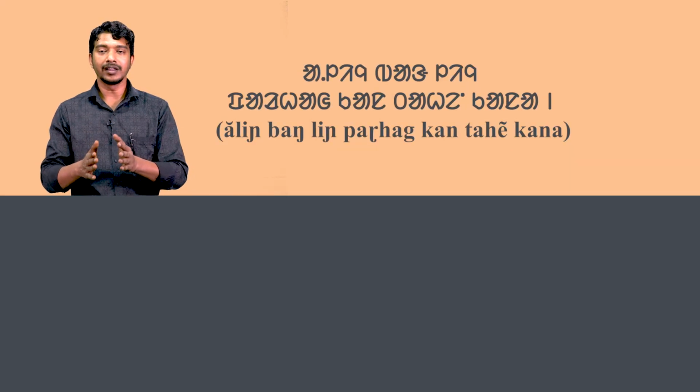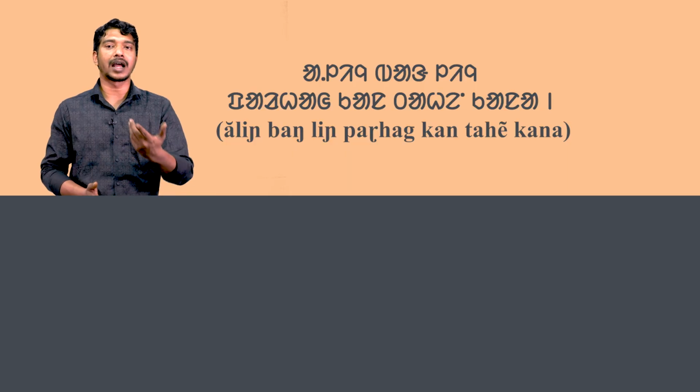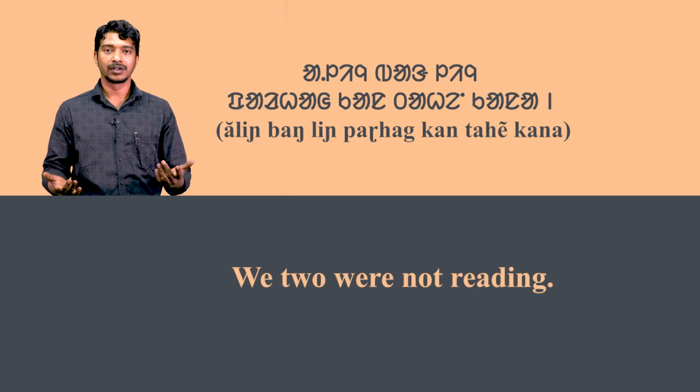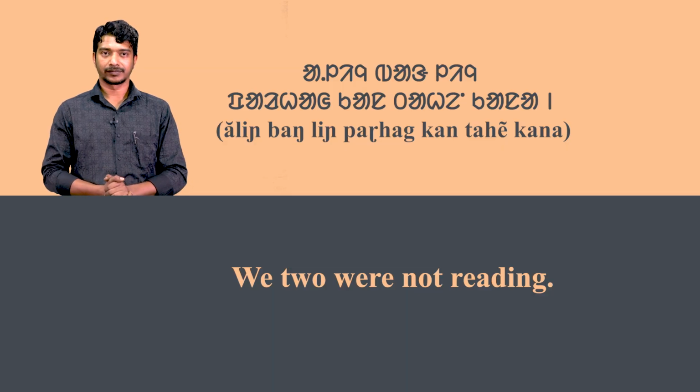Before concluding our lessons, we will discuss the negative sentence pattern with the auxiliary verb. Look at the first sentence. Aling bangling padha kan tahe kana means we two were not reading.